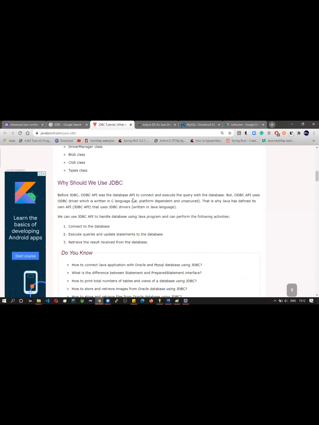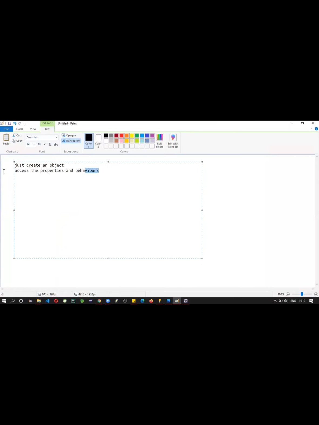Why should we go for JDBC programming? I hope you know why we should go for JDBC programming. So first, data can be available in which formats? In files, in disks, in hard disk also, right?